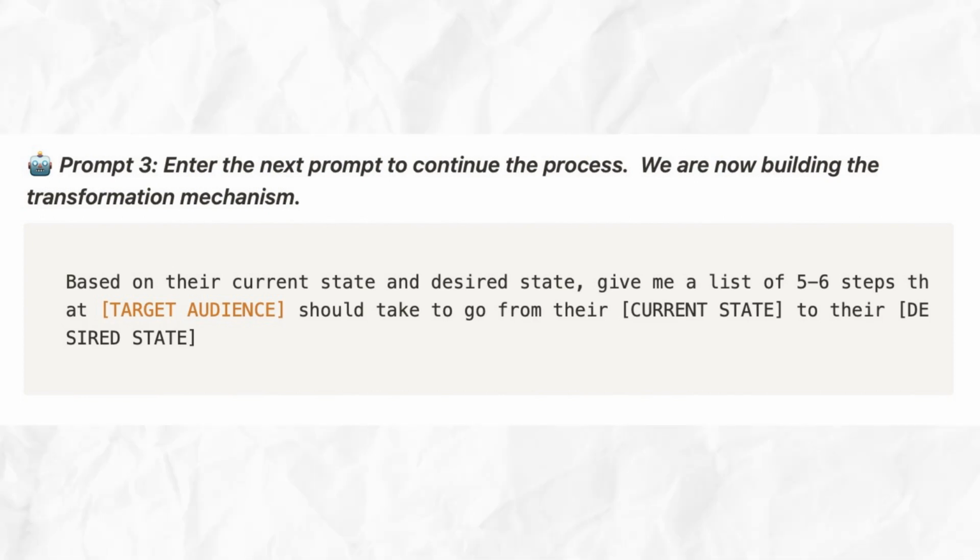Based on their current state and desired state, give a list of 5 to 6 steps that target audience can take to move from their current state to their desired state. So it's very important in marketing to communicate what the transformation pathway is going to be. And this is where we're going to get that information now.